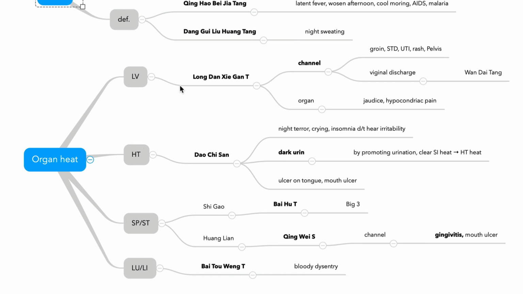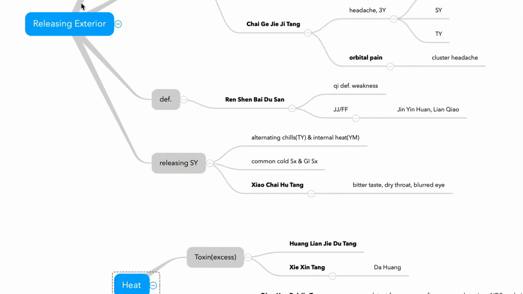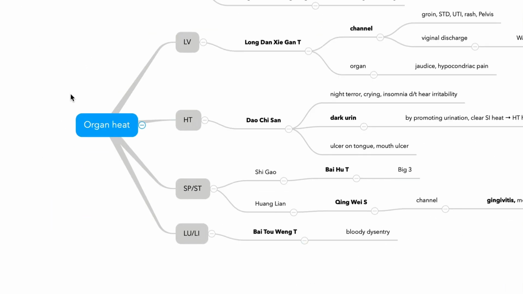Next formula for releasing. So we talked about releasing exterior and releasing heat. Next, releasing number 2 and number 1, defecation. The formulas for defecation, Chengqitang.